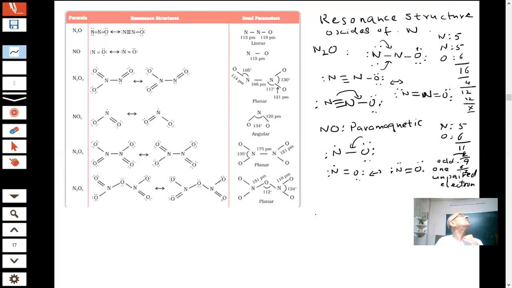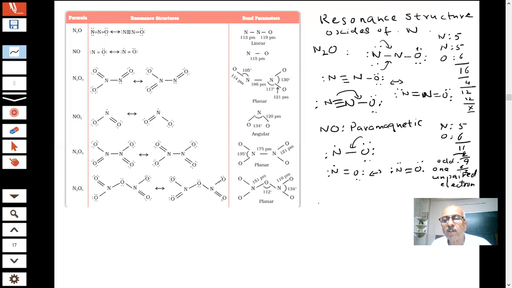Very important, student. One question is coming. That's why I have taken this. Always they give one question, right? The resonance structures of oxides of nitrogen; in the book they have given a complete table. Now it's a trouble for the students. They don't know how to do it. Can I cram it? The answer is no. If you cram it, then you are wrong. How will you write in the exam?